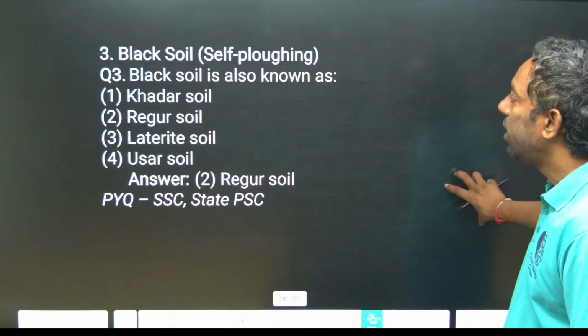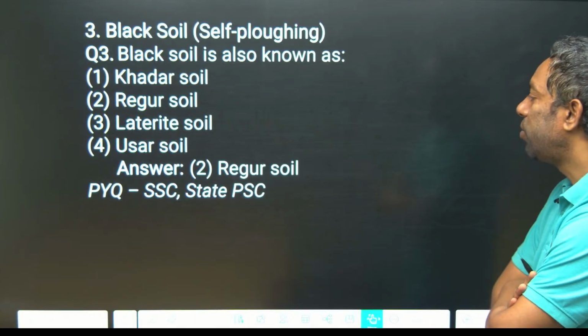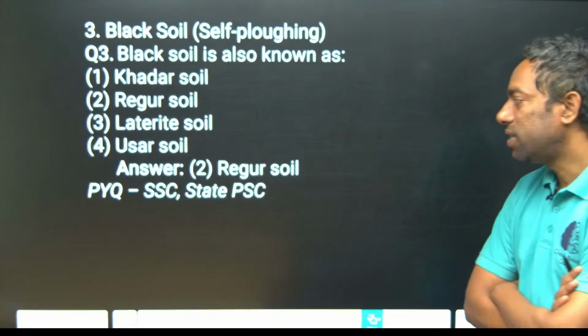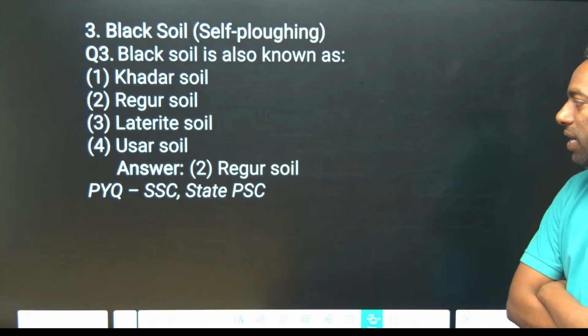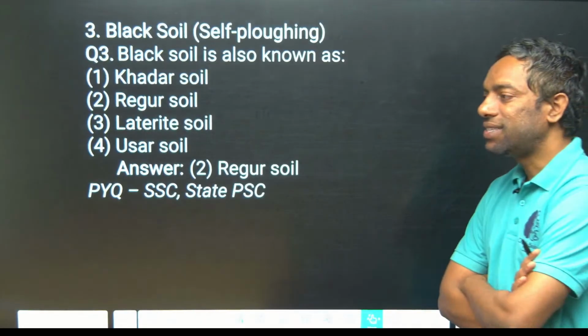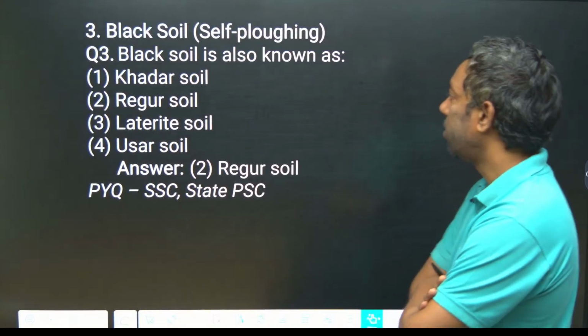Black soil is called self-flowing soil. Black soil is also known as regur soil. They did ask this in previous SSC CGL and state PSC exams, guys. Another name of black soil is regur soil. This is important.